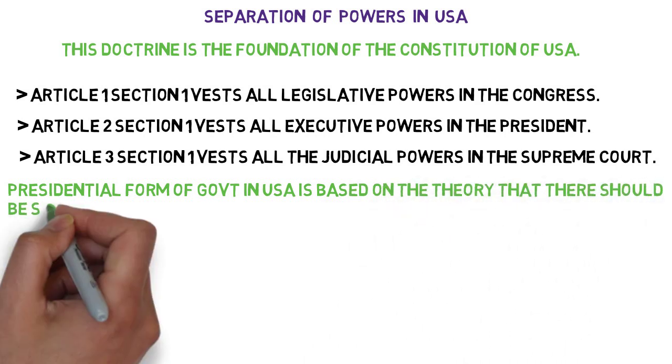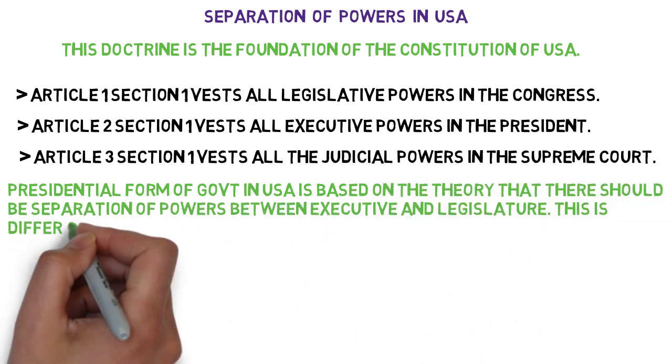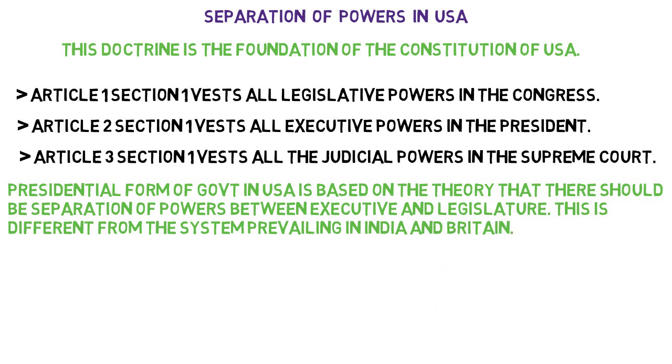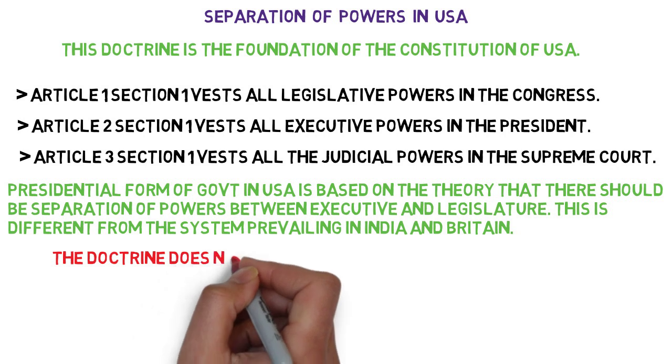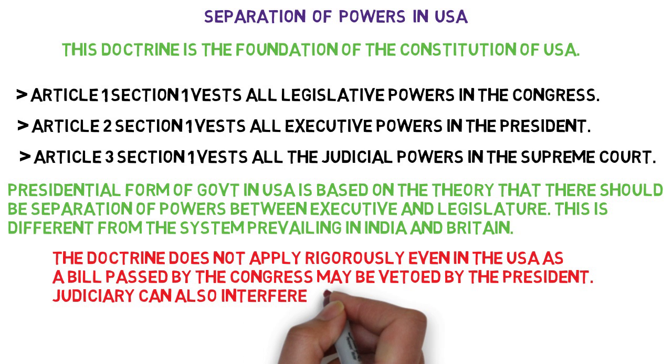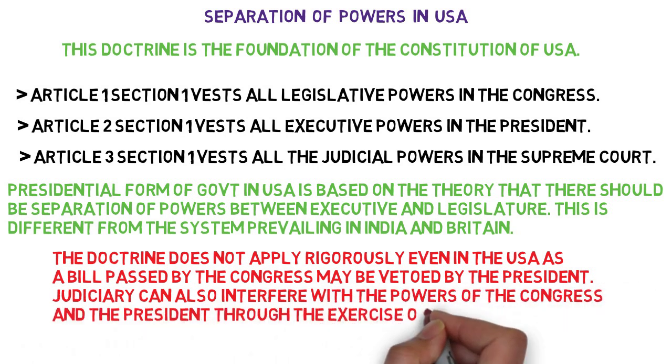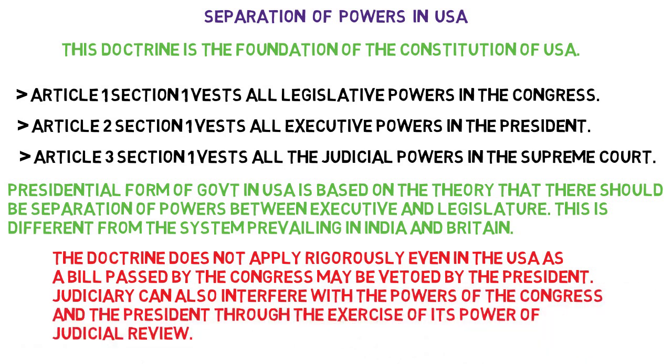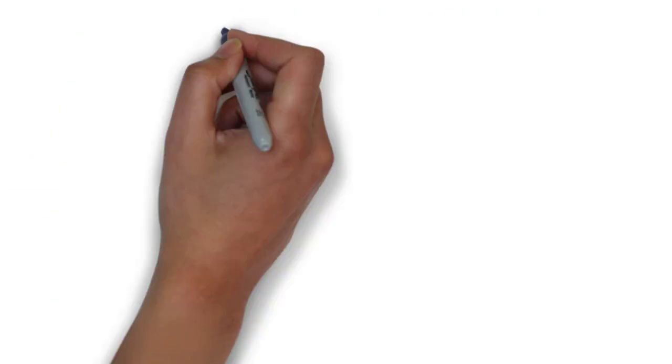There is a presidential form of government, and it is based on the theory that there should be separation of powers between the executive and the legislature. This doctrine is not applicable in the US in a rigid sense, because a bill passed by the Congress may be vetoed by the President. And the judiciary can also interfere in the powers of the Congress or in the powers of the President. So we can say that in the USA, the true sense of separation of powers does not exist.